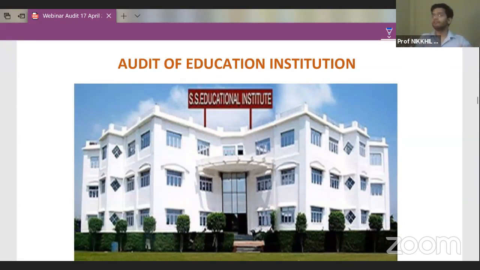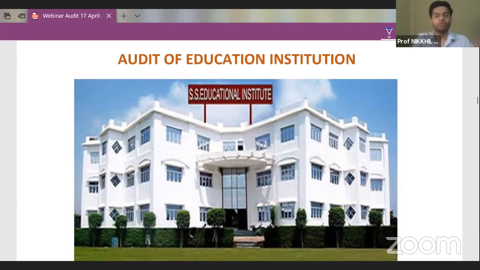I'll give you a standard format. I'll give you a standard method to follow, and that way you'll be able to learn all these points very, very easily. I know you face a lot of difficulty in learning all these areas and all these points for each of them. So I'll give you a standard format. So let's start with the audit of an educational institute.